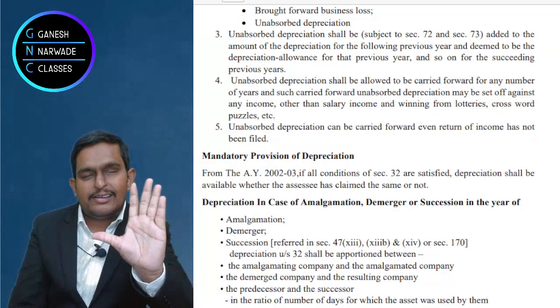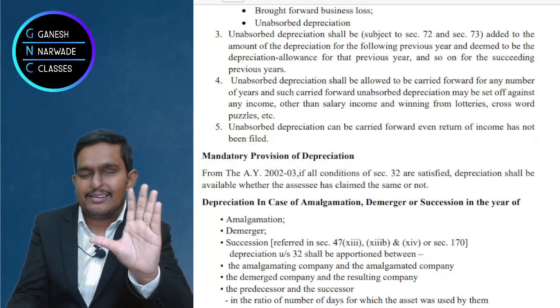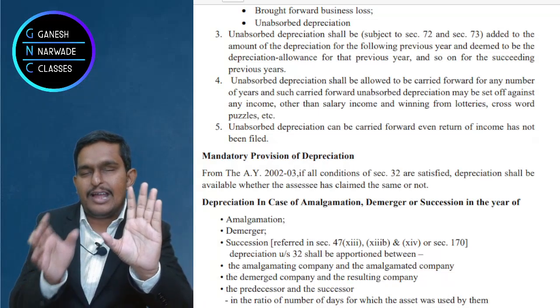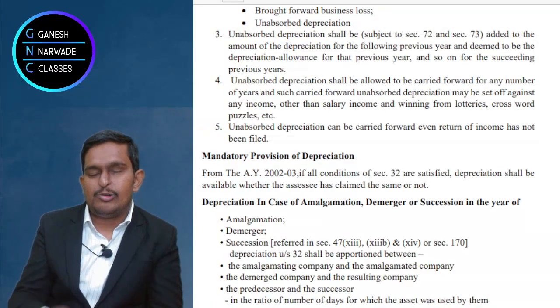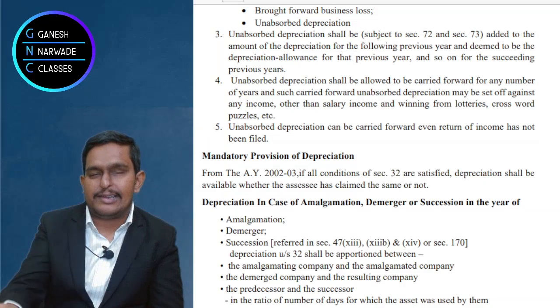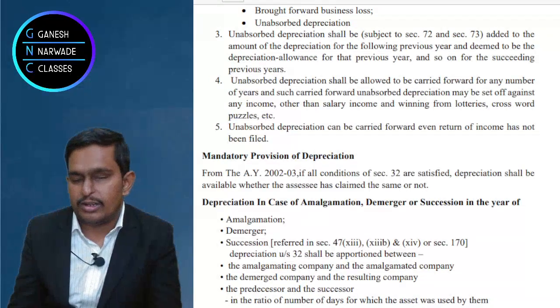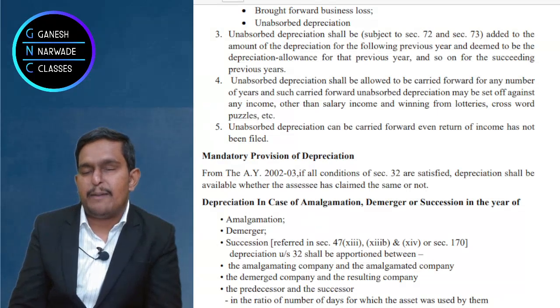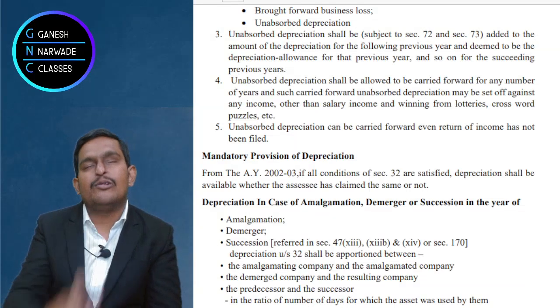But for this asset, which is purchased by the new undertaking, you don't add it in the first step. When you are calculating depreciation for the new undertaking separately, in the second and third steps, there you add that new asset. Sir, should we apply the half depreciation and full depreciation concepts here? The answer is absolutely yes.